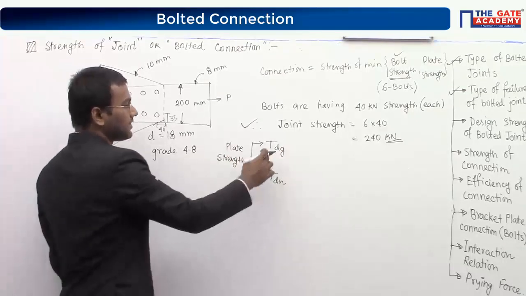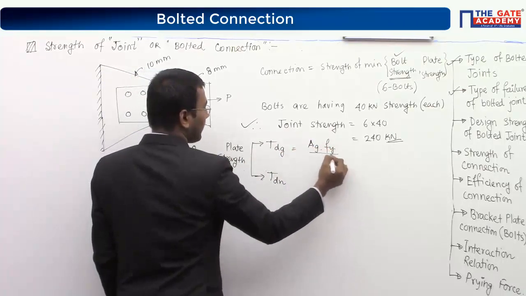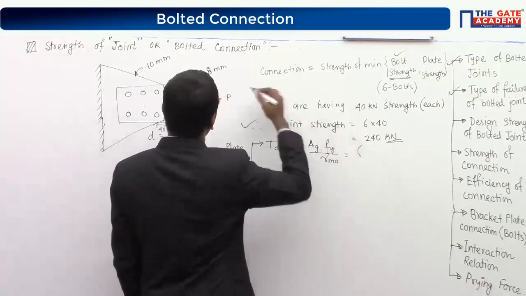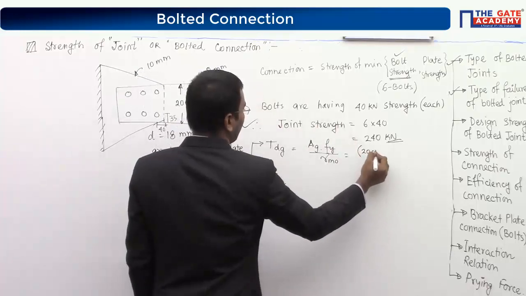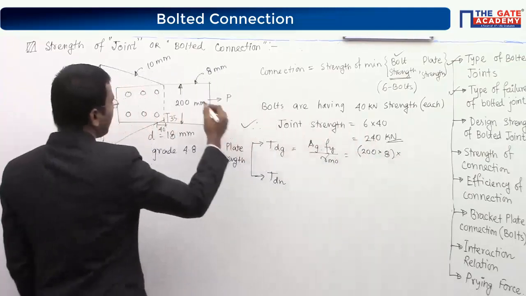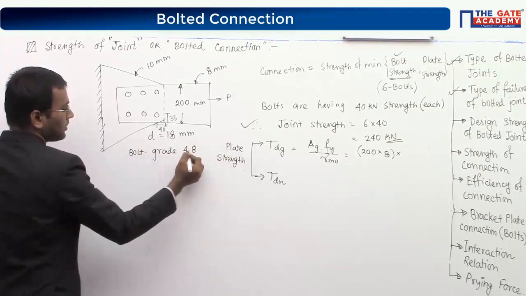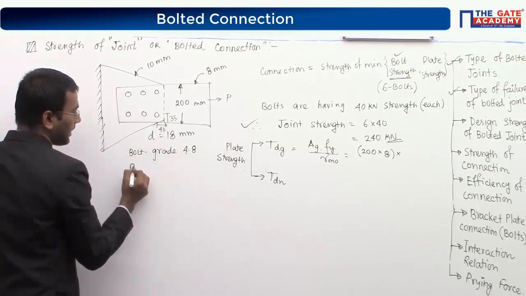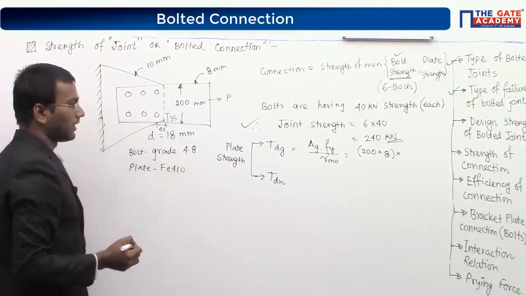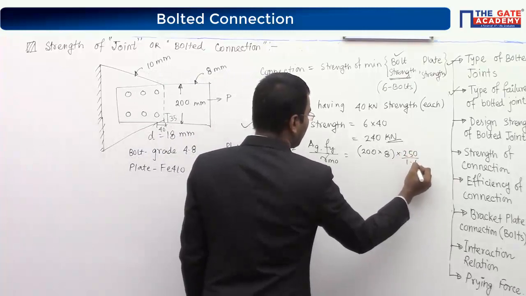So if I take TDG, what is it? Gross area AG into Fy divided by gamma m0. What is the value of AG? Gross area of the plate. So 200 multiplied by 8 into Fy. For that, the bolts are grade 4.8 and the plate is Fe 410 steel plate. So Fy will become 250 divided by 1.1.